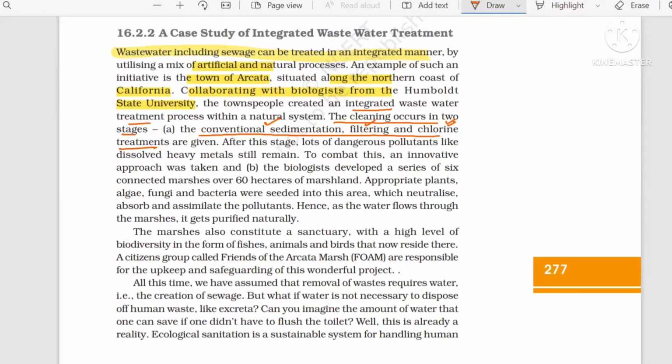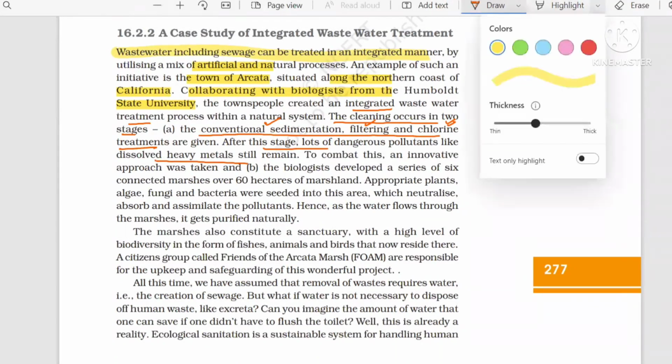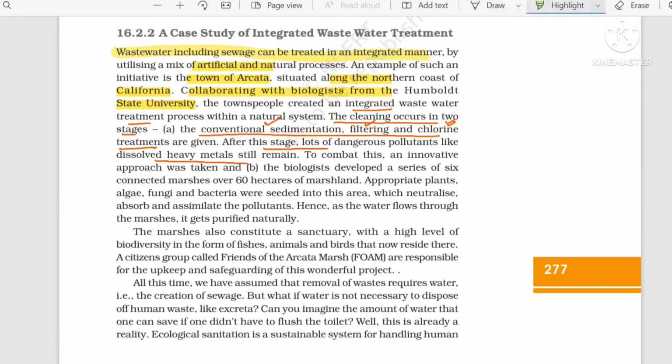But still organic matter has not been removed. After this, a lot of dangerous pollutants like dissolved heavy metals still remain. For this, now you see carefully, biologists of Humboldt State University have made 6 marshy areas in 60 hectares, in series, in which they have done the plantation of appropriate plants.